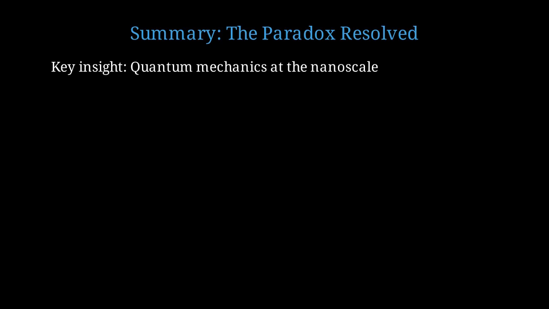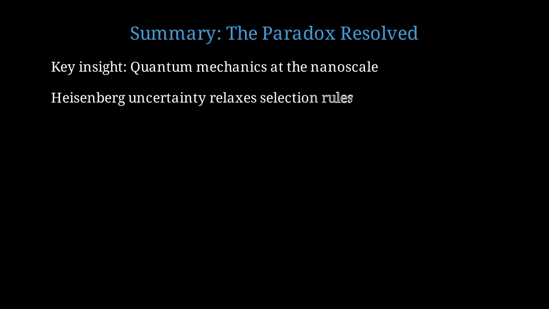Let me summarize how we've resolved the indirect-to-direct bandgap transition paradox. The key insight is that quantum mechanics at the nanoscale fundamentally alters the optical properties of materials. The Heisenberg uncertainty principle creates K-space uncertainty that relaxes the strict momentum conservation selection rules of bulk materials. Size provides a continuous tuning parameter, allowing us to transform silicon from fundamentally dark to remarkably bright.